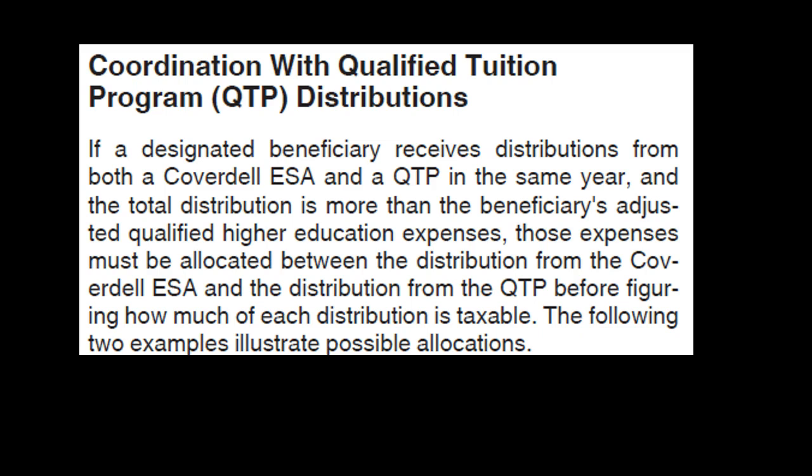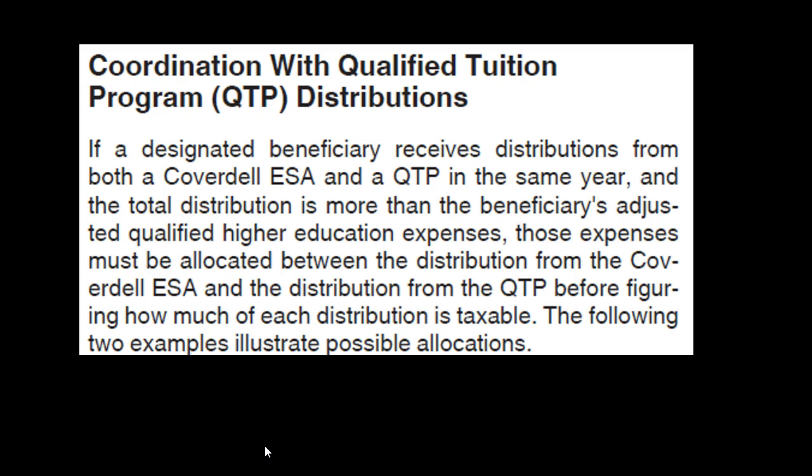If a designated beneficiary receives distributions from both a Coverdell ESA and a QTP in the same year, and the total distribution is more than the beneficiary's adjusted qualified education expenses, those expenses must be allocated between the distribution from the Coverdell ESA and the distribution from the QTP before figuring how much each distribution is taxable. The following two examples illustrate the possible allocations.